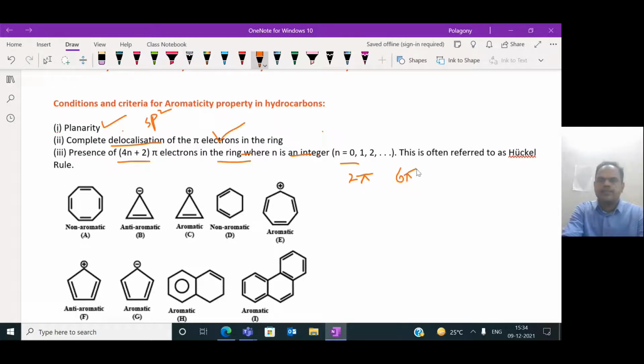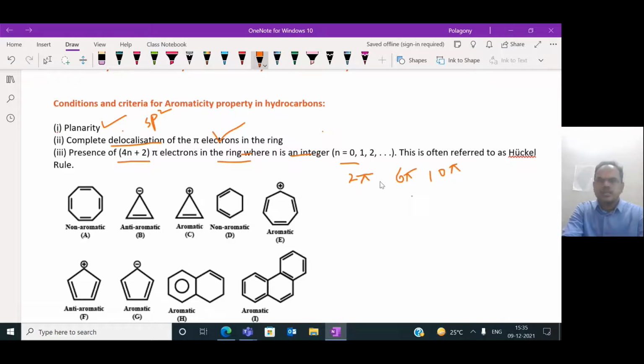And if n is equal to 3, 4 into 3 is 12, plus 2, gives 14 pi electrons.